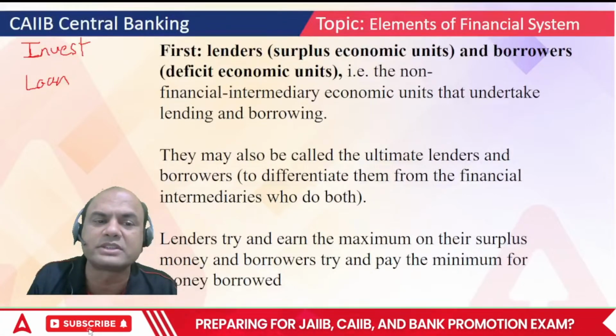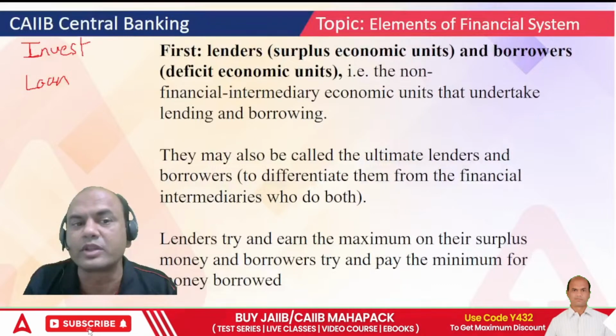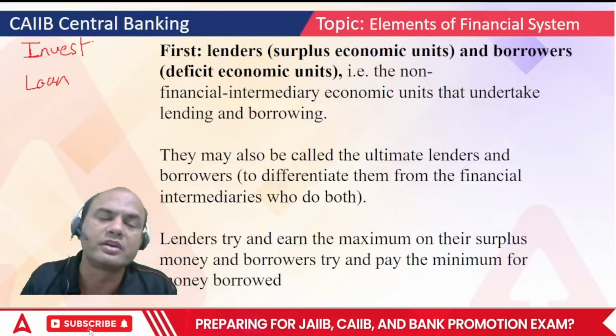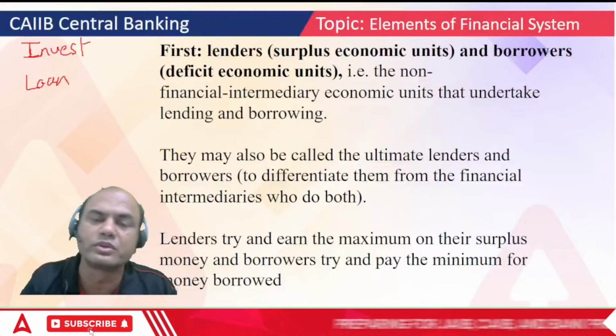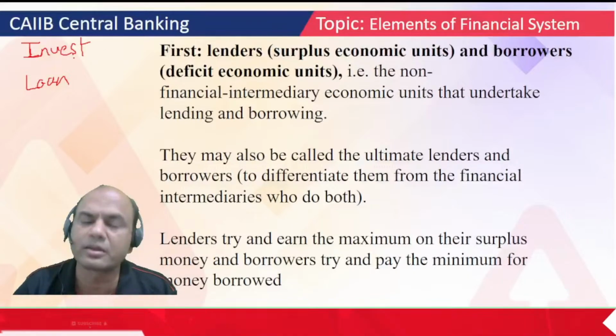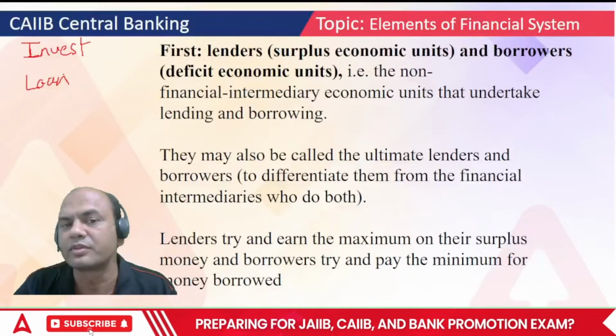If I invest in shares, those go in mutual funds, which is again invested further in the stock markets. If I invest in FDs, those go in banks, which is again taken as a loan. So the logic remains the same. Somebody is investing and somebody will be taking the loan.